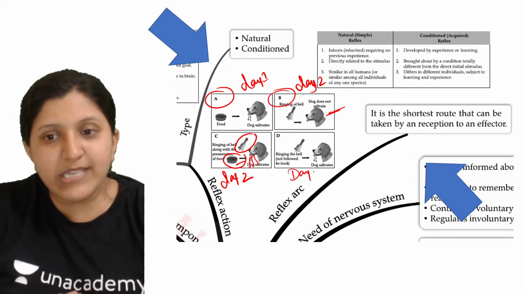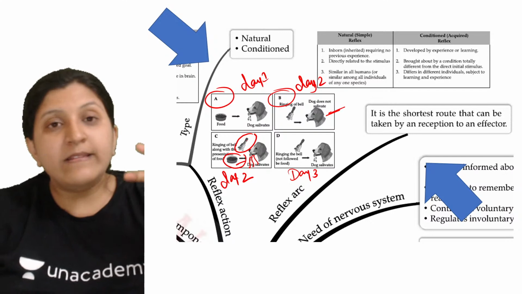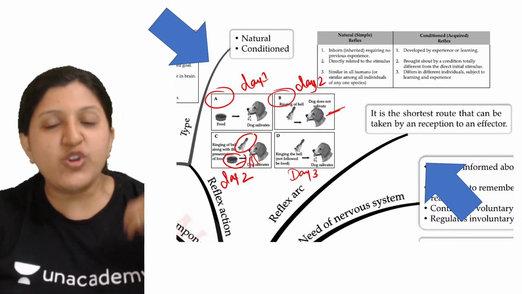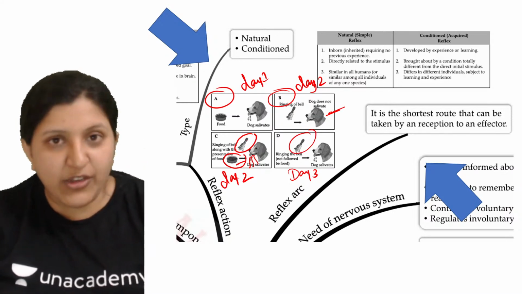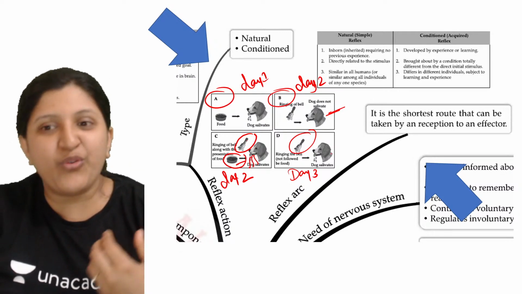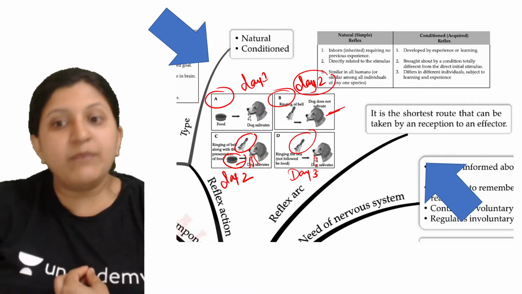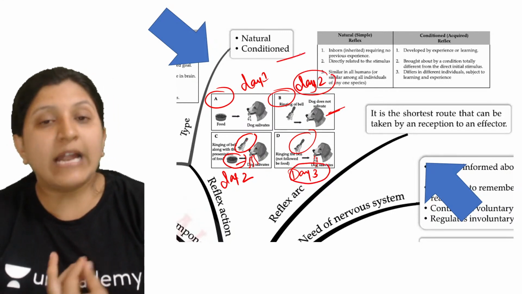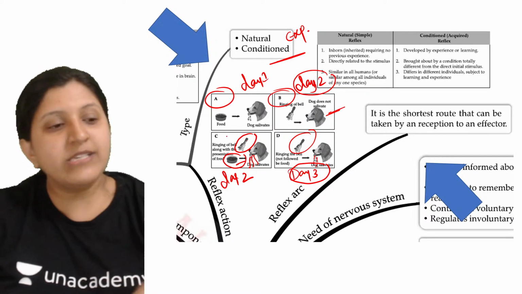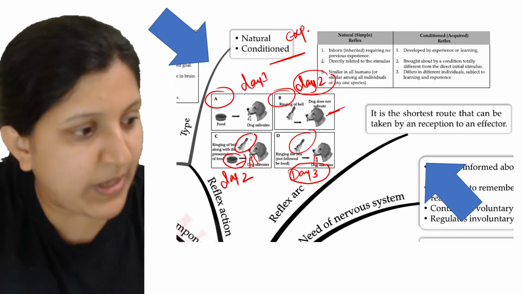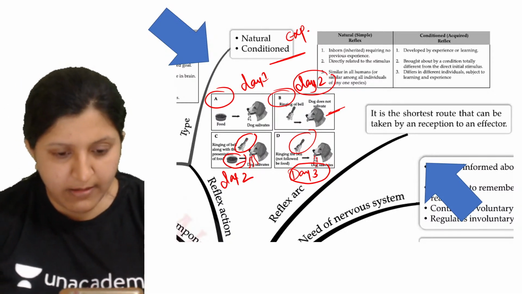But as the salivation is seen because of the ring and the food, next time, let's say day 3, food is not yet given, but just the bell is ringing. The dog will start imagining, because the bell is ringing, I will get food now. Since it is imagining food, naturally it will start salivating. So earlier it was not salivating, but on day 3 it is salivating, because it has got the experience that whenever a bell rings I'll get food. So based on that the salivation will be there. So this is about Pavlov's experiment. Okay, is this clear?